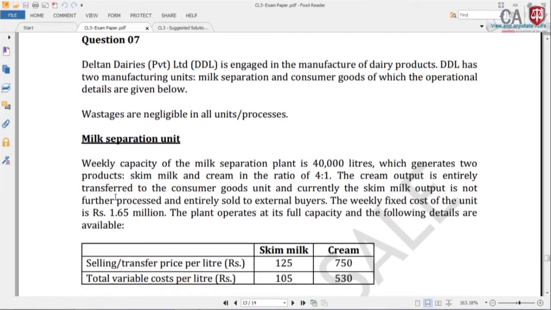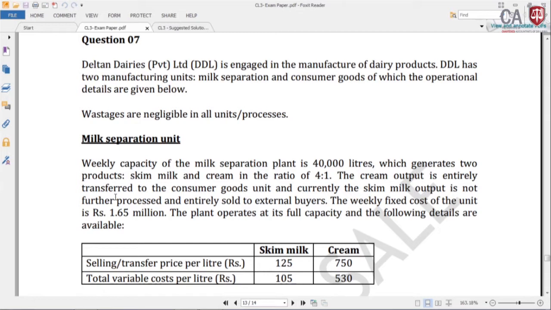Delton Dairies Private Limited, DDL, is engaged in manufacture of dairy products. They are producing dairy products. DDL has 2 manufacturing units, milk separation and consumer goods, of which the operational details are given below. There are 2 divisions, milk separation unit and the other one is consumer goods. Information relating to milk separation unit is given, and it says that wastages are negligible in all units and processes. It simply says ignore any wastage if it arises, it is negligible for your computation.